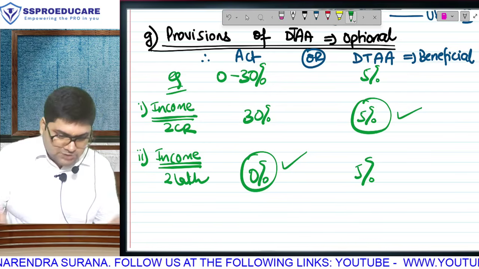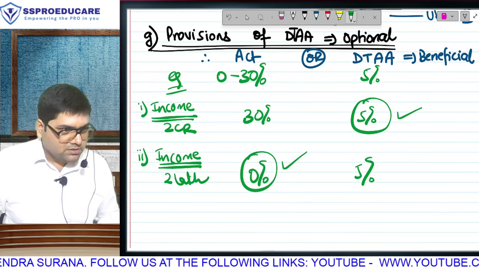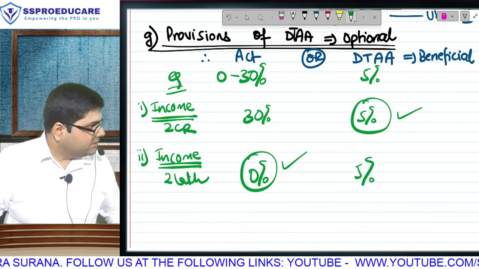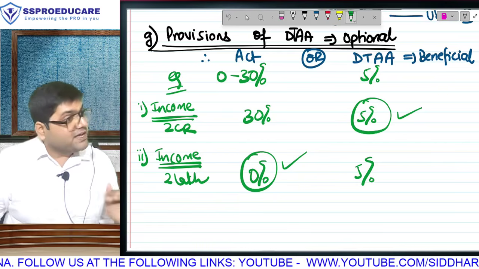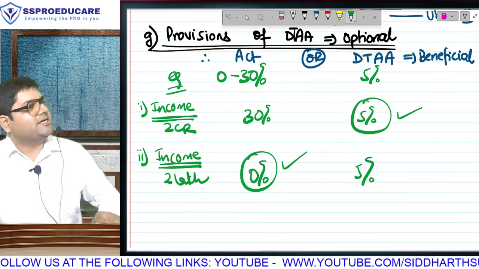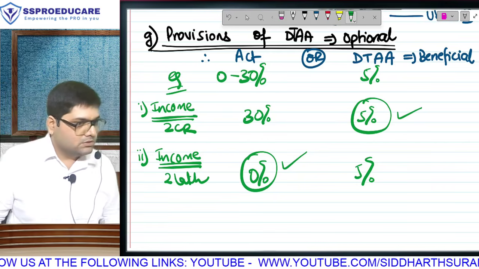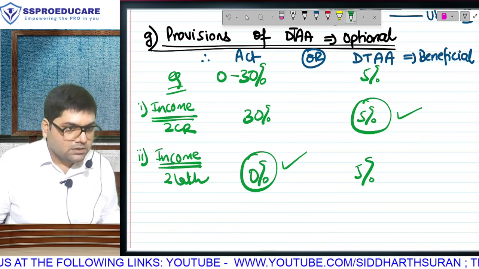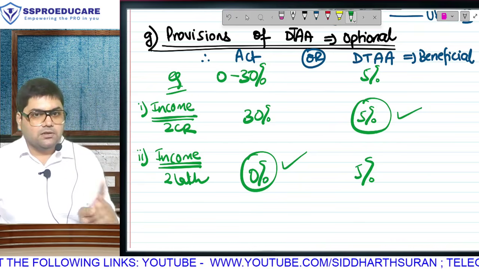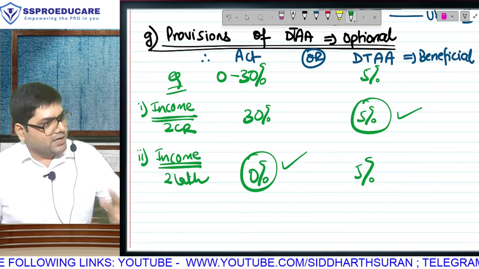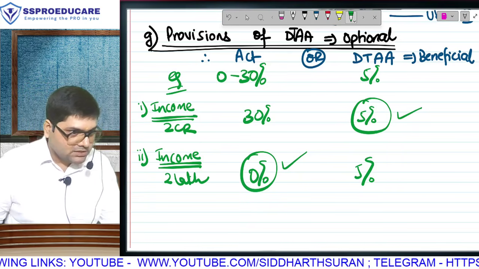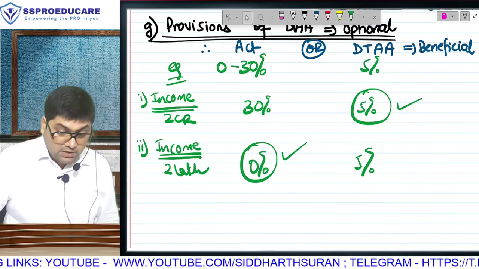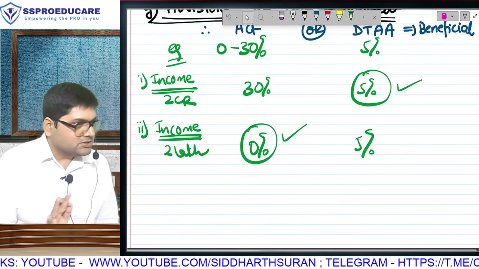Company firms में this point is not applicable only because DTAA will always be beneficial. But an individual whose total income is below basic exemption limit, there will be a possibility that normal income tax rate is more beneficial compared to DTAA. Can we pay that? Yes. Is the point, the doubt about the point and the answer of that doubt, everything clear? Act कैसे beneficial हो सकता है का answer confirm, no problem. Rarest of rare, लेकिन not impossible.